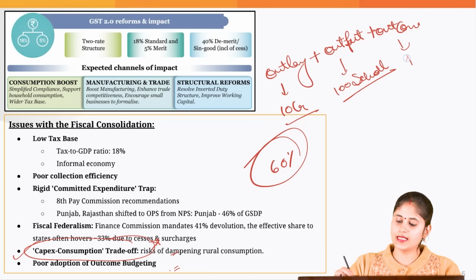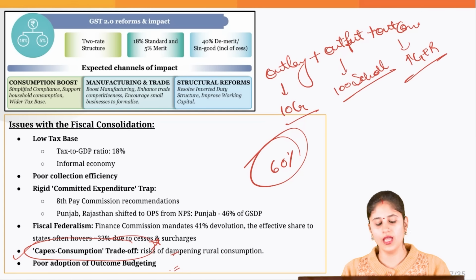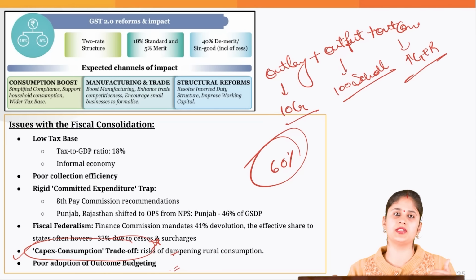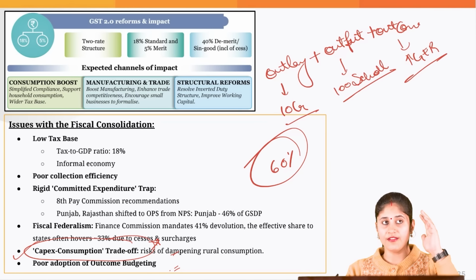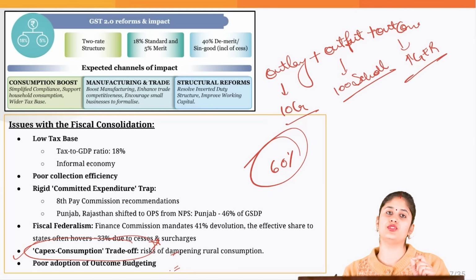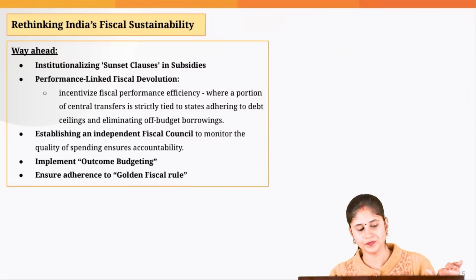That could be an increase in gross enrollment ratio or improving the learning poverty. So very few states like Jharkhand and Karnataka have adopted outcome budgeting. Other states also need to adopt this, and this is applicable to the central government also. It should effectively adopt outcome budgeting so that we are able to ensure value for money.